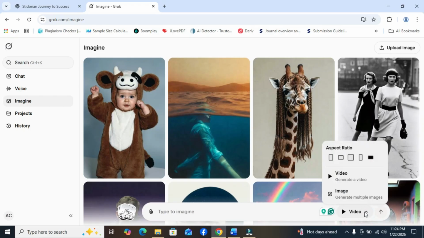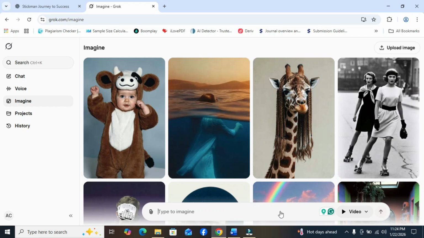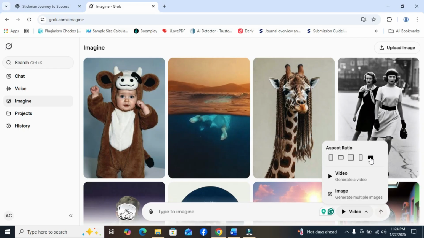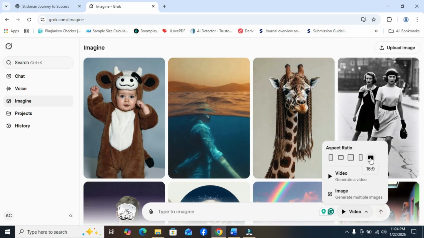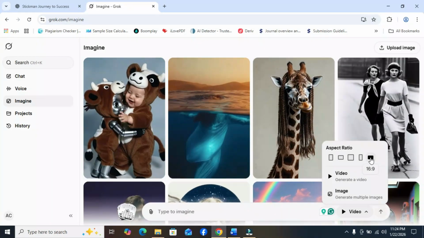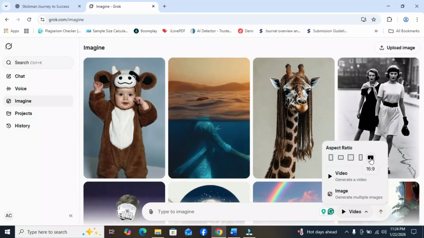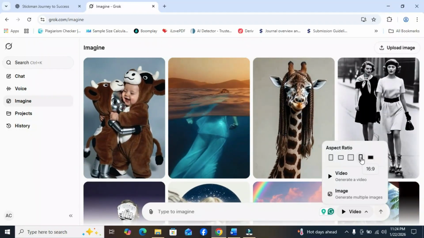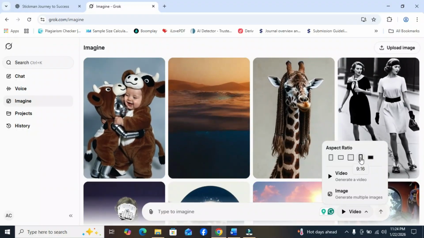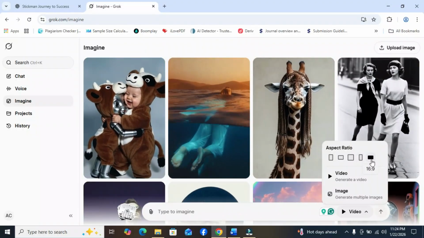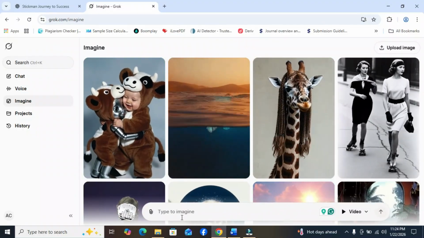You can choose if you want to create an image, but we want to create a video. Then we click on video. Then look at the aspect ratio. I'll be choosing 16:9 aspect ratio. It is good for a large YouTube screen, and if you want to create this content on Facebook or TikTok, you can decide to use 9:16 aspect ratio. But for the purpose of the tutorial, I'll be using 16:9. I click on 16:9 aspect ratio.